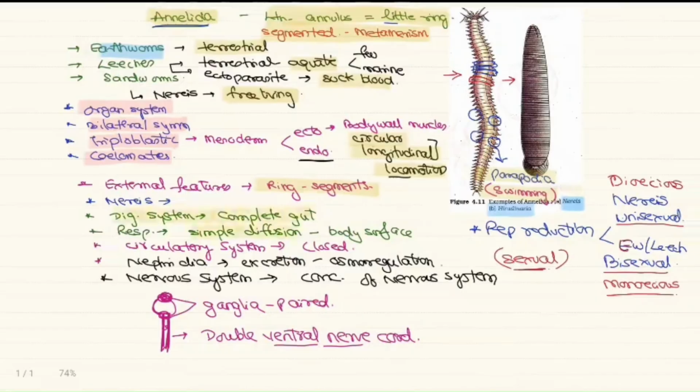For the first time you can see the development of the circulatory system, closed type. Excretion is done by the nephridia, somewhat advanced type, which also help in osmoregulation. The nervous system has paired ganglia and a double ventral nerve cord present in the body with segmental ganglia. Reproduction is completely sexual. Some animals like Nereis are dioecious, that is unisexual. Earthworms and leeches are bisexual, or we can use the word monoecious.